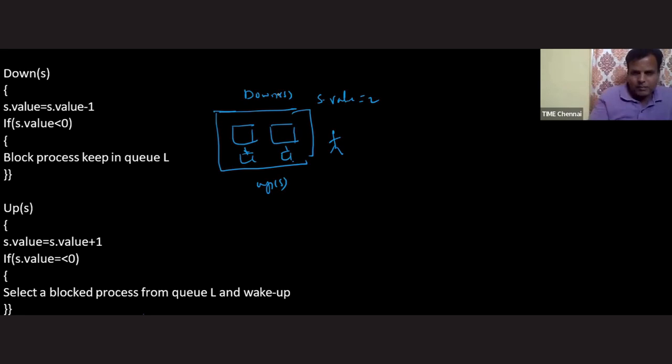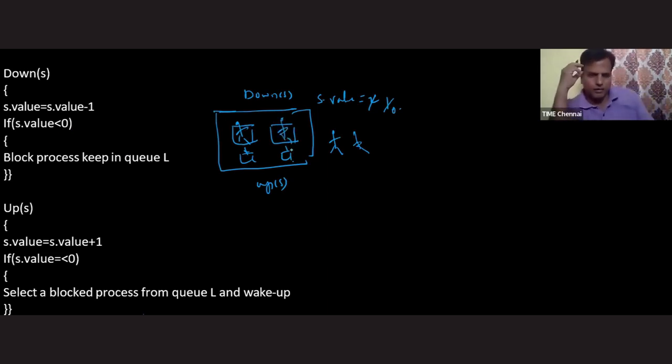Let's see what will happen. The first person is coming, performing the down operation. Down means decrementation, so it is becoming 1. Is 1 less than 0? Answer is no. Then simply move inside the shop and have one chair. Another person is coming. He is also decrementing this value to 0. Is 0 less than 0, sir? Answer is no. Then simply move out from the down operation and enter inside the critical section.